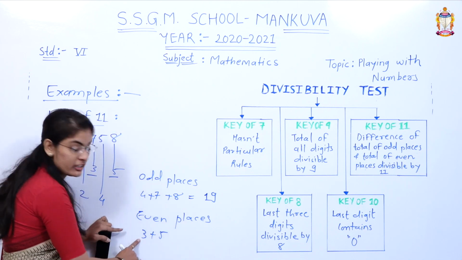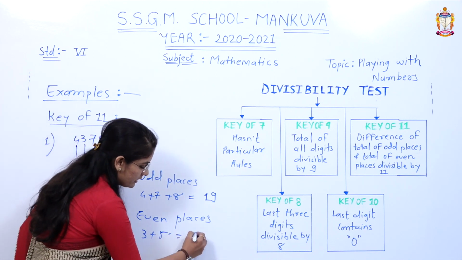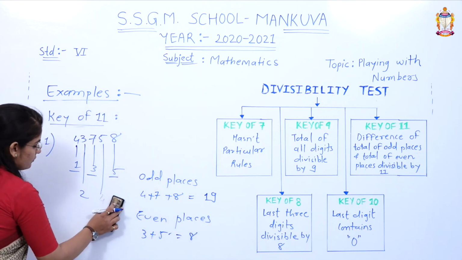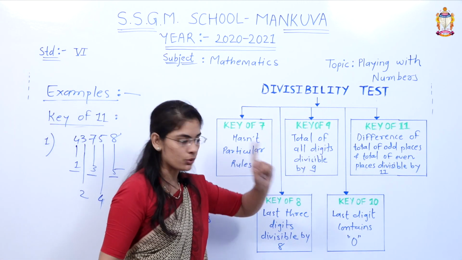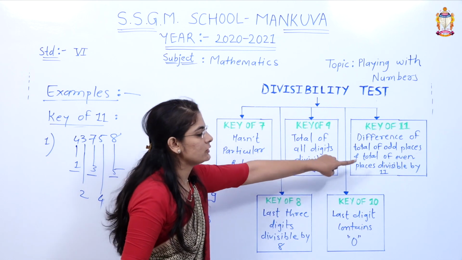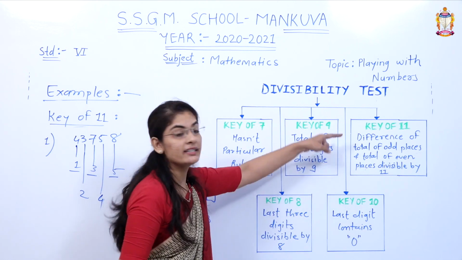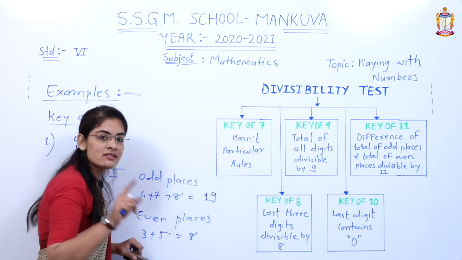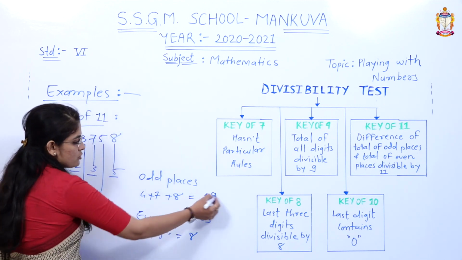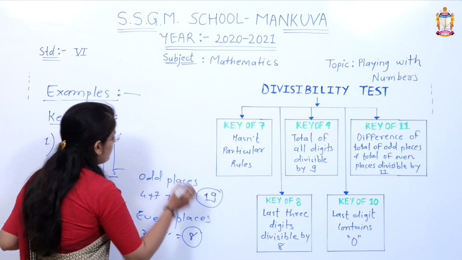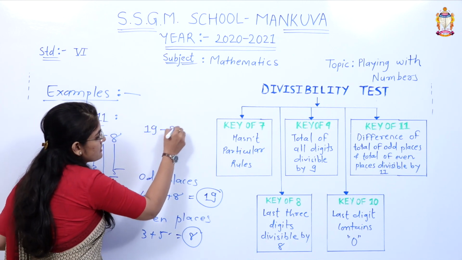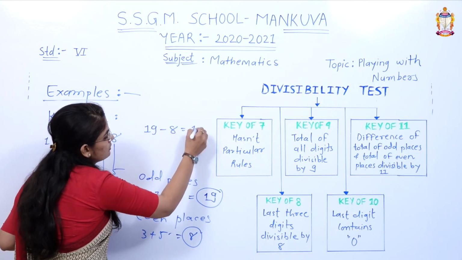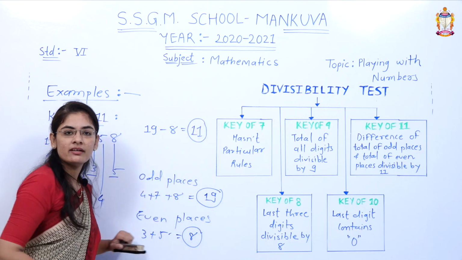Even places: 3 plus 5 is equal to 8, right? So now we have to find the difference of the total of odd places and the total of even places. Difference means subtraction, right? So we do minus. 19 minus 8 is equal to 11, right?